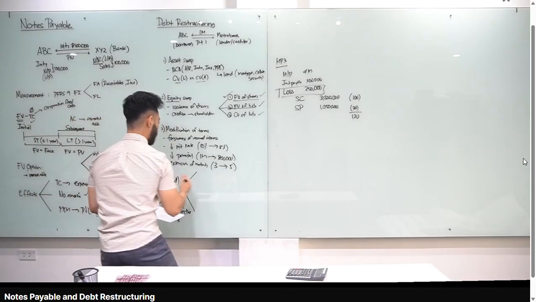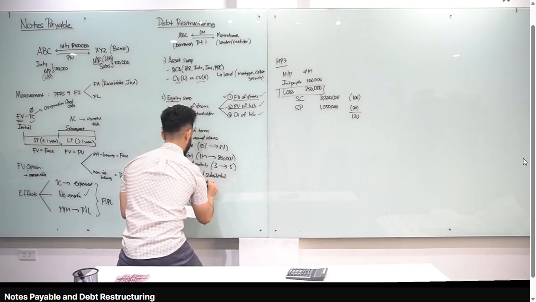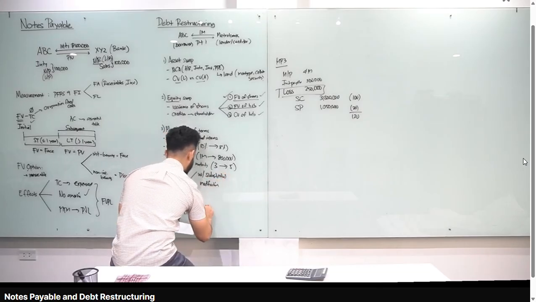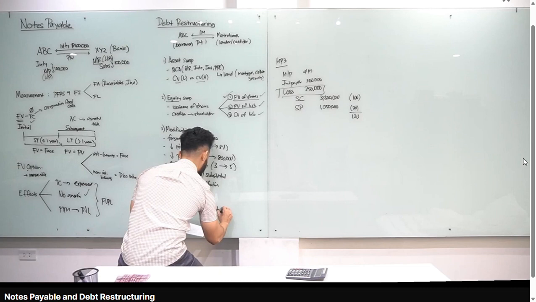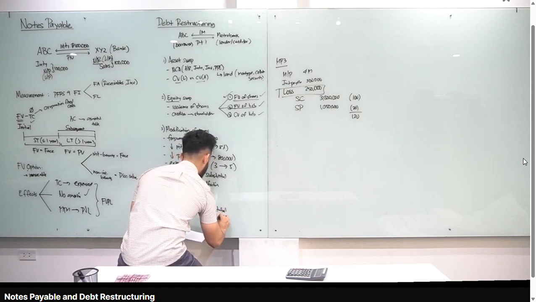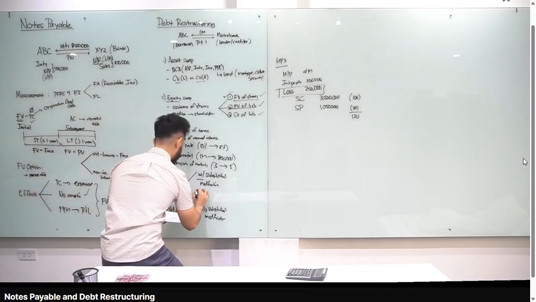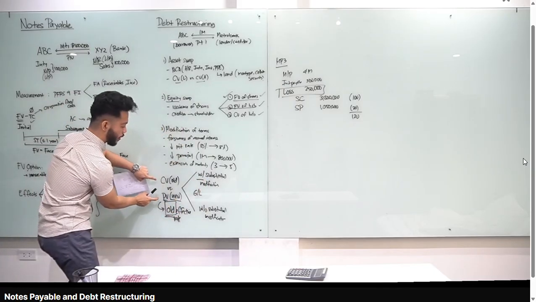Now, dalawa lang possible scenarios dyan, class. Pwedeng yung modification of terms natin will lead to with substantial modification. Okay? And yung isa naman, without substantial modification. Sir, ano ibig sabihin ng with substantial modification and without substantial modification? And bakit sir important yan? Doon tayo sa with. Pag sabing with substantial, yung gain or loss na makakompute natin, kasi compare mo yung dalawa na yan eh. So may gain or loss ka.